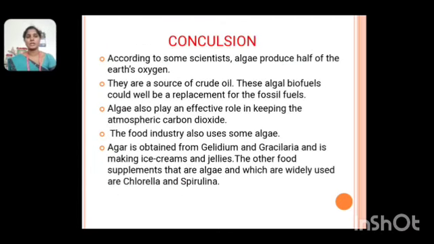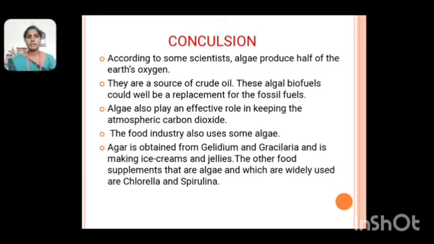And our conclusion. According to some scientists, algae produce half of the Earth's oxygen. They are a source of crude oil. These algal biofuels could well be a replacement for the future. Algae also play an effective role in keeping down atmospheric carbon dioxide.